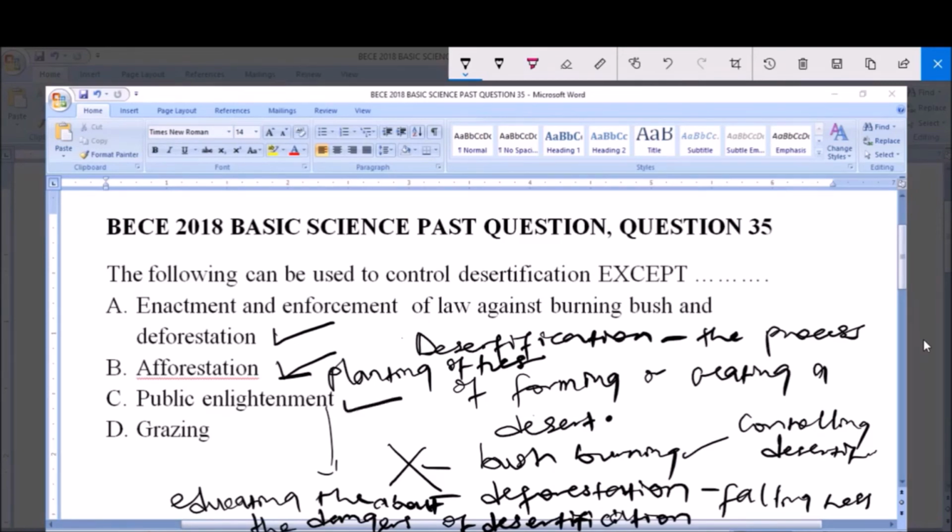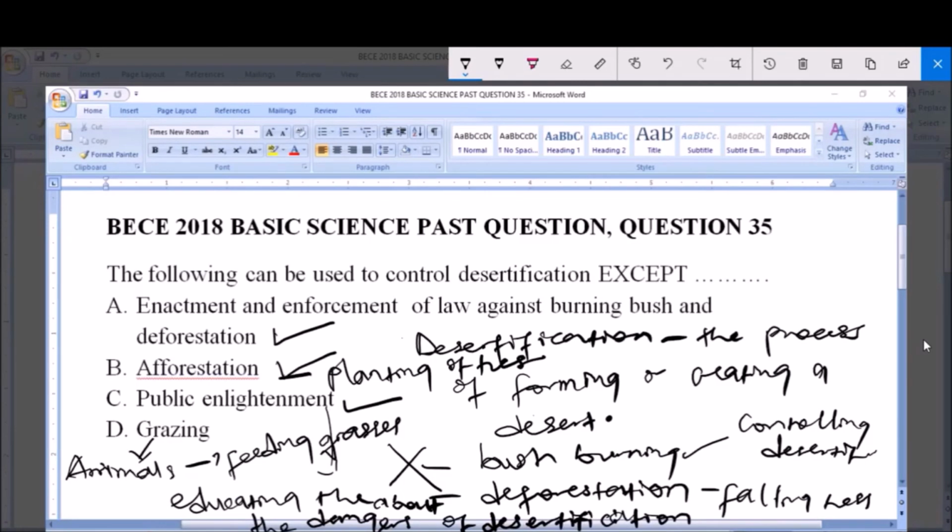Now D here says grazing, and like we know, grazing is done by animals. Our cattle, our sheep, our horses, they graze. So grazing is done by animals, and this grazing refers to the eating of grasses, that's feeding on grasses, like our shrubs. And when these animals feed on these grasses, they expose the soil, and this can lead to desertification.